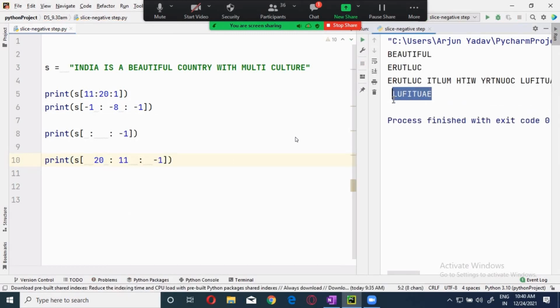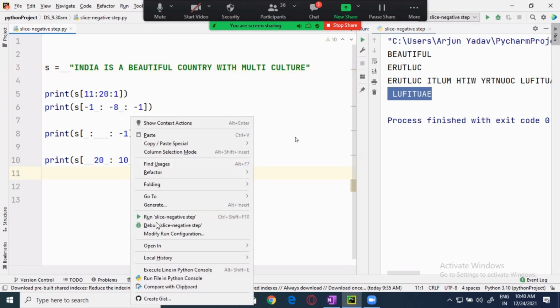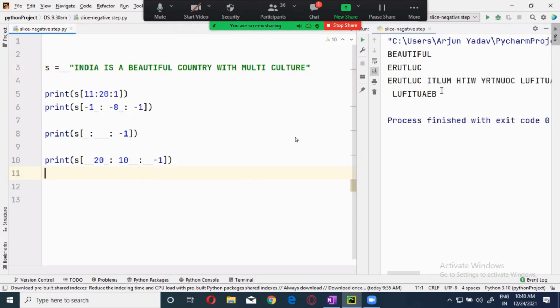E only you got. You have to give one number less over here, that is 10. And this it will stop. We are giving the number over here, so it will stop at B. Okay, reverse you got.